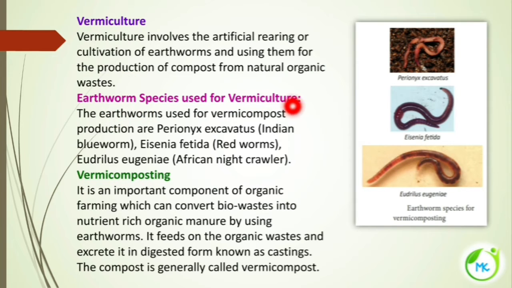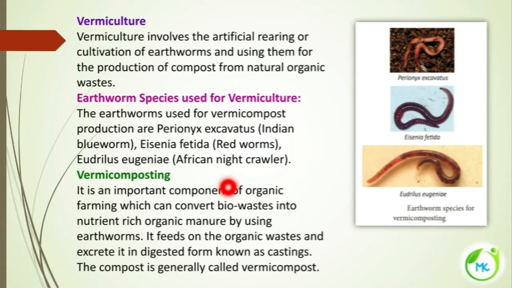Earthworm species used for vermiculture. What are the different earthworms used for the vermiculture technique? They are Perionyx excavatus, the Indian blueworm; Eisenia fetida, the redworm; and Eudrilus eugeniae, the African nightcrawler. These are the species of earthworm which are used for vermiculture.